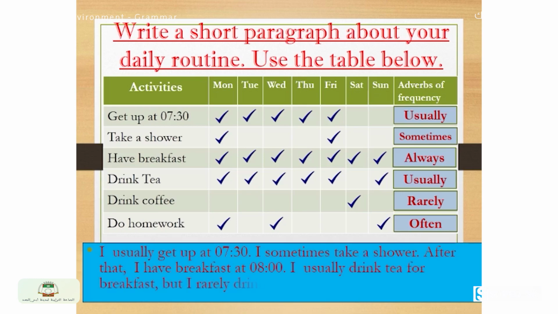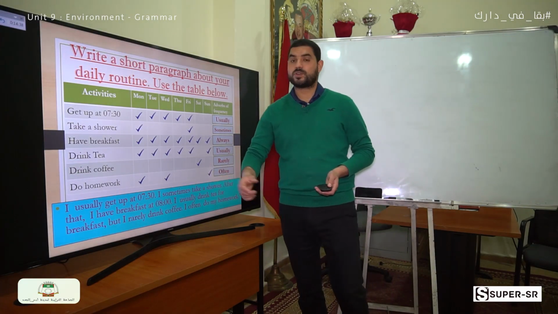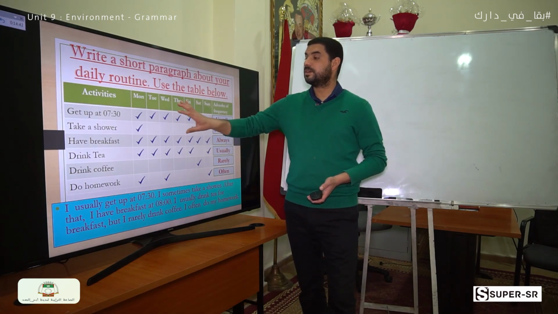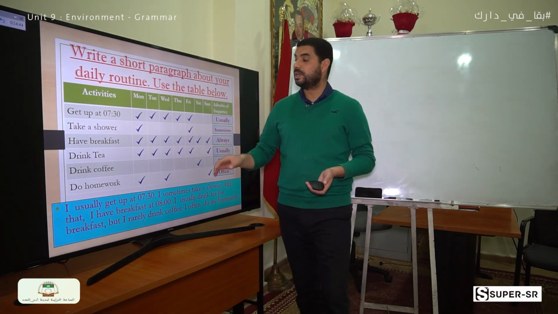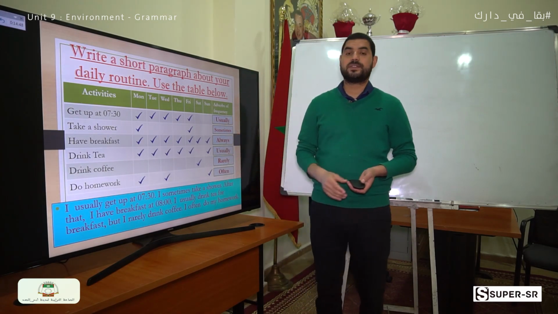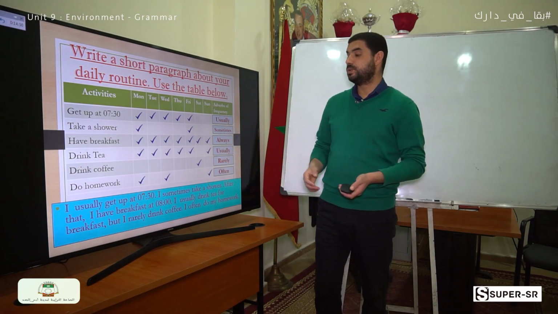I usually drink tea for breakfast, but I rarely drink coffee. I often do my homework. So this is just an example. You can write your own paragraph and use this chart to help you choose or discover which adverb of frequency you are going to use.